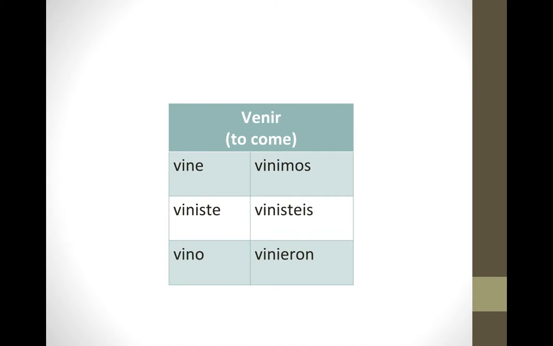Okay, the next verb on your note guide is the verb venir, to come. When you conjugate venir in the preterite tense, its stem is VIN, and you get vine, viniste, vino, vinimos, vinieron.